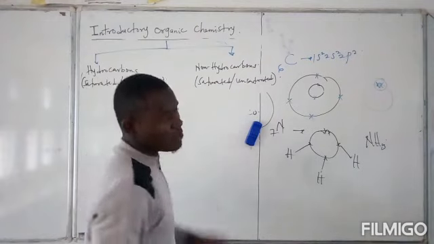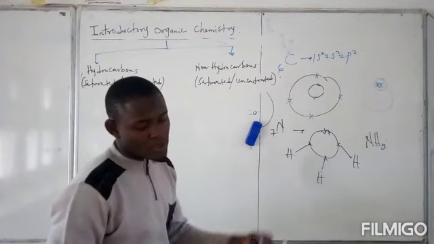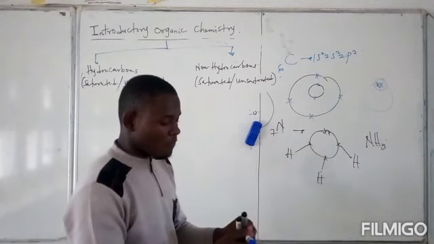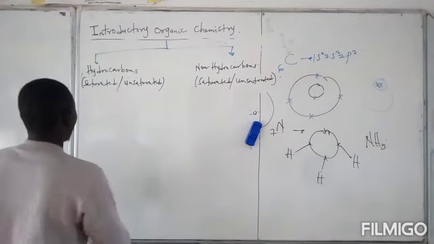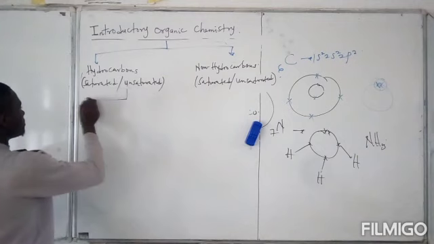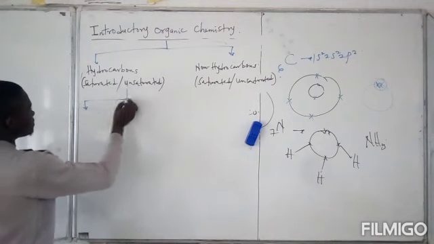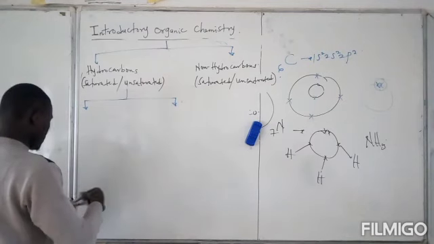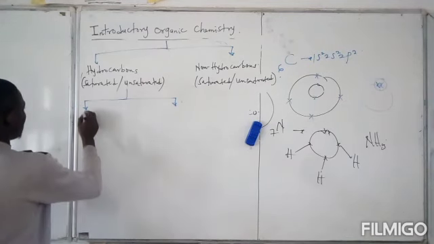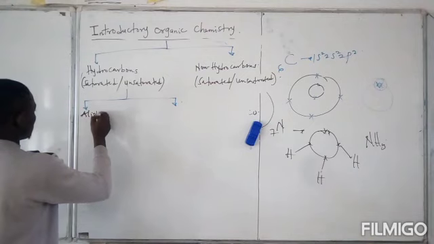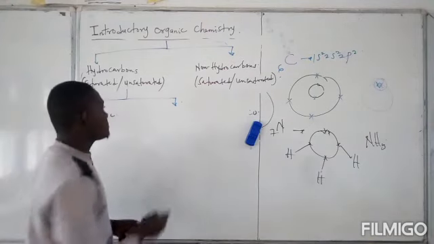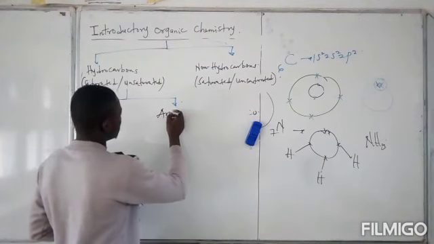Now, the hydrocarbons, which are compounds that contain carbon and hydrogen only, could be further broken down into 2. We could have aliphatic hydrocarbons as well as aromatic hydrocarbons.